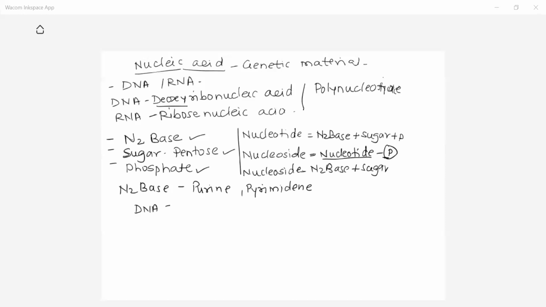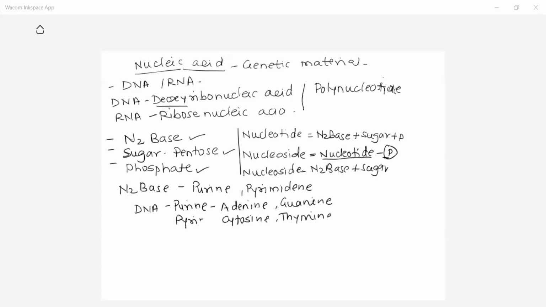Have you remembered? You have already studied this in the 12th standard. Purines are adenine and guanine. And the pyrimidines present in DNA are cytosine and thymine.